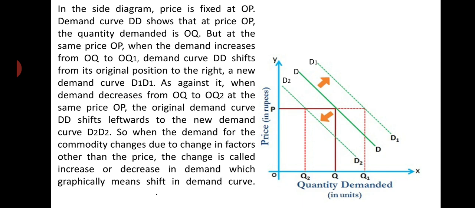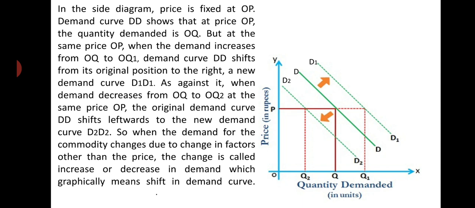Due to a fall in demand from OQ to OQ2, there is a shift of the demand curve towards the left, from DD to D2.